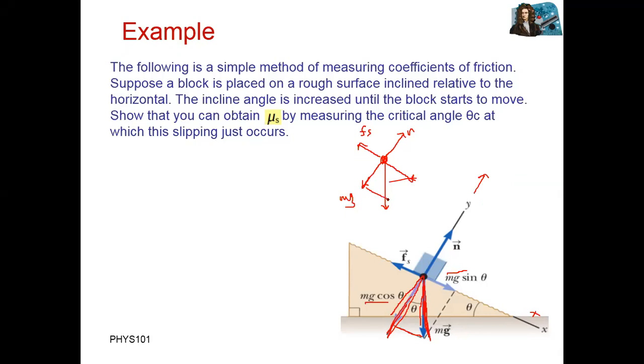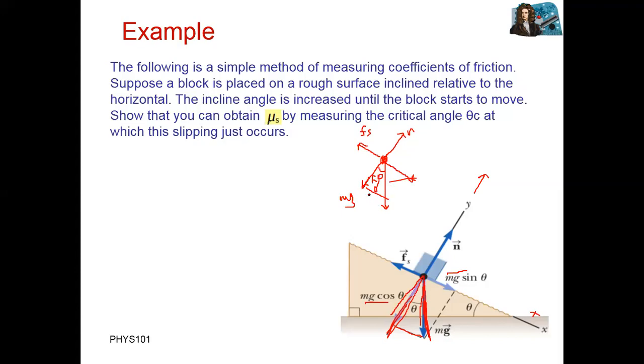The angle here is theta. This side is perpendicular, this side is the base, and this side is the hypotenuse. We need to write the weight of this body in component form, mg cos theta and mg sin theta.